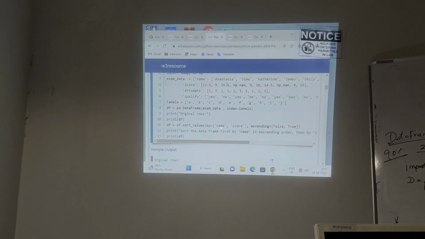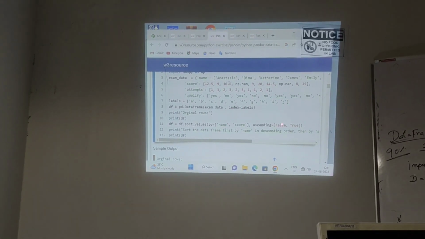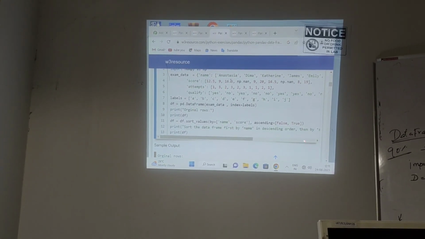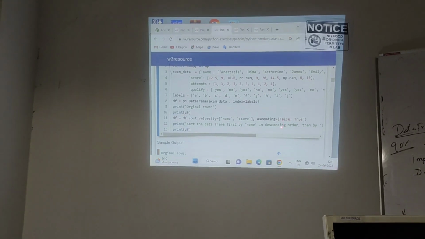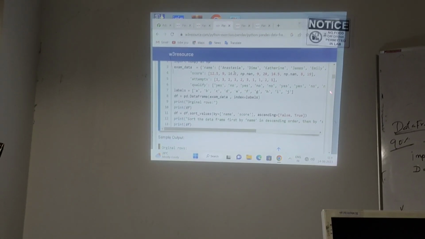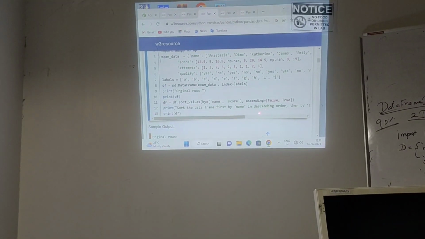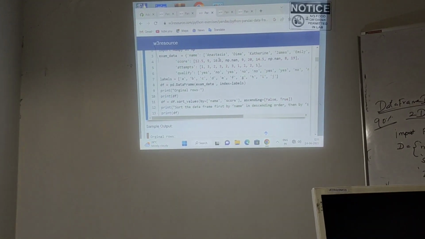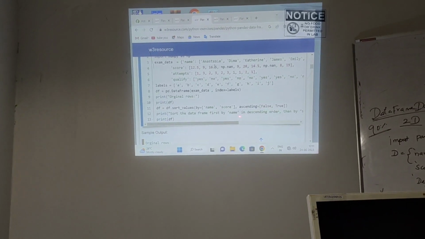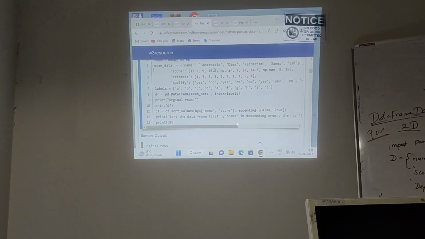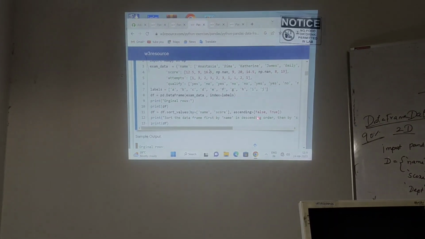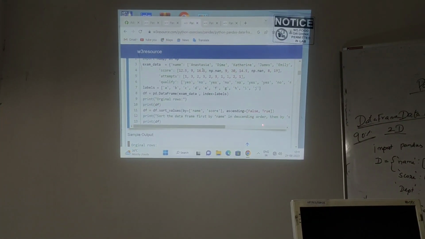What is the first column? Name column. Name column equal to False, score column equal to True, which means ascending equal to False will take descending order, and for score, True means it will take ascending order.